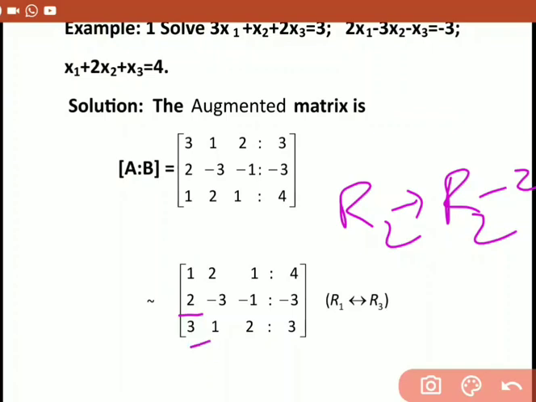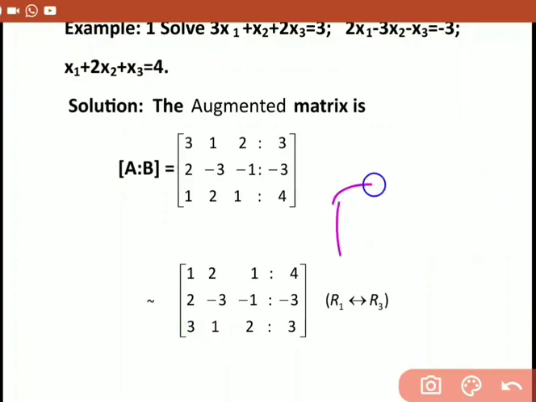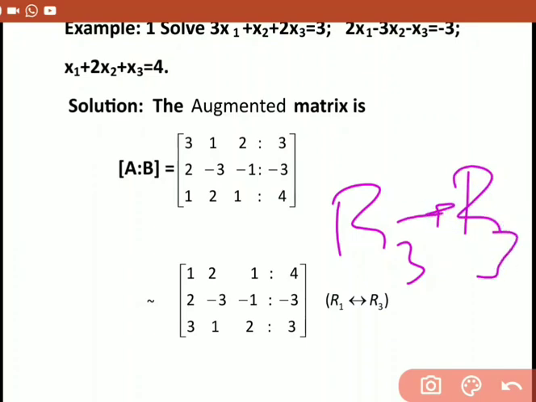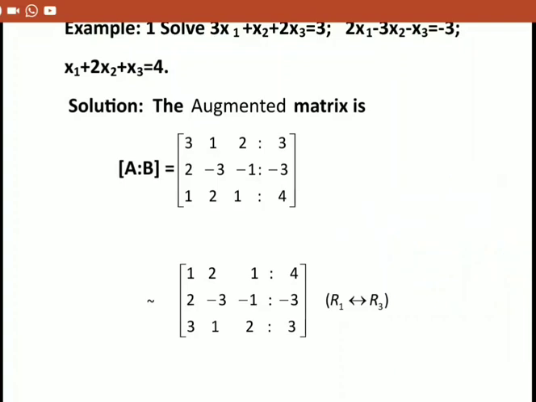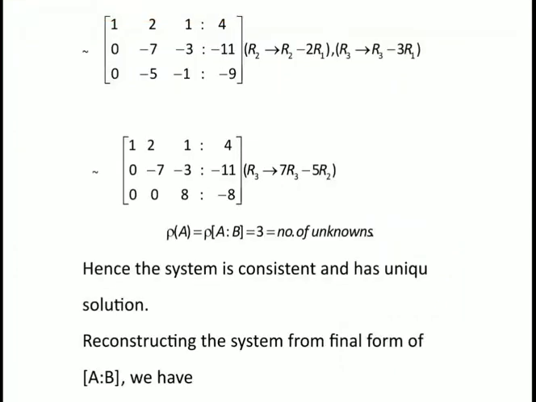And to make this third element 0, you have to change R3, that is R3 changes to R3 minus 3 times R1. So you have to apply these row operations. Then you will get this matrix. First row is 1, 2, 1 colon 4, as it is. Second row becomes 0, minus 7, minus 3 colon minus 11. And third row becomes 0, minus 5, minus 1 colon minus 9.